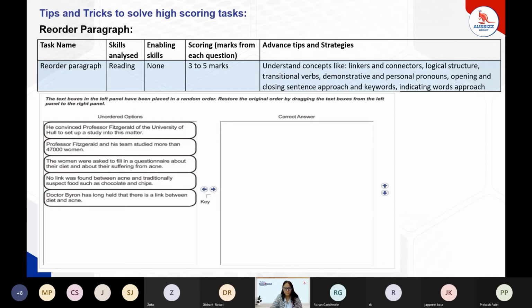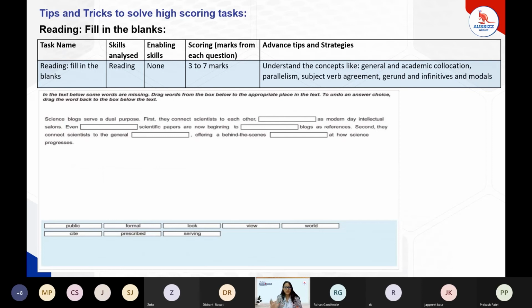All right. Moving forward towards reading fill in the blanks. Over here, what we have to do is drag one of the options and adjust that particular word in the blank, which we think can be the perfect word at that particular place. So we just have to drag one of the options and drop it in the blank possible.